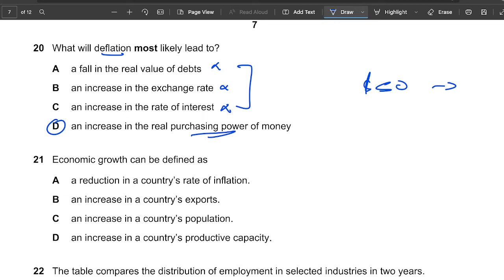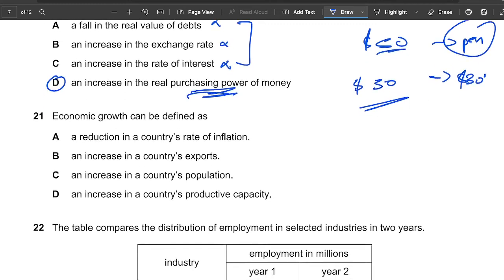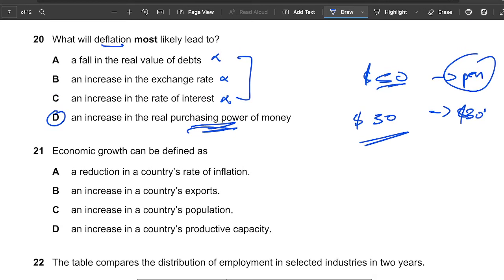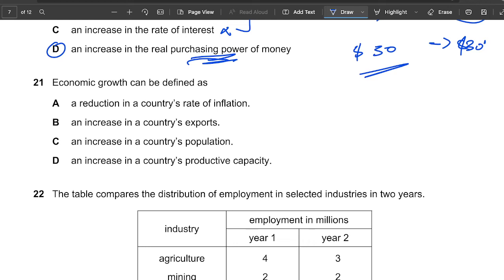Let's give an example. If there was a pen for $50 before deflation, then after deflation I still have that $50, but that pen has now become $30, so I'll have $20 spare. So my purchasing power has increased because I can buy many pens. That's just a quick example. So deflation simply means the value of the product will decrease. Move on to the next question.